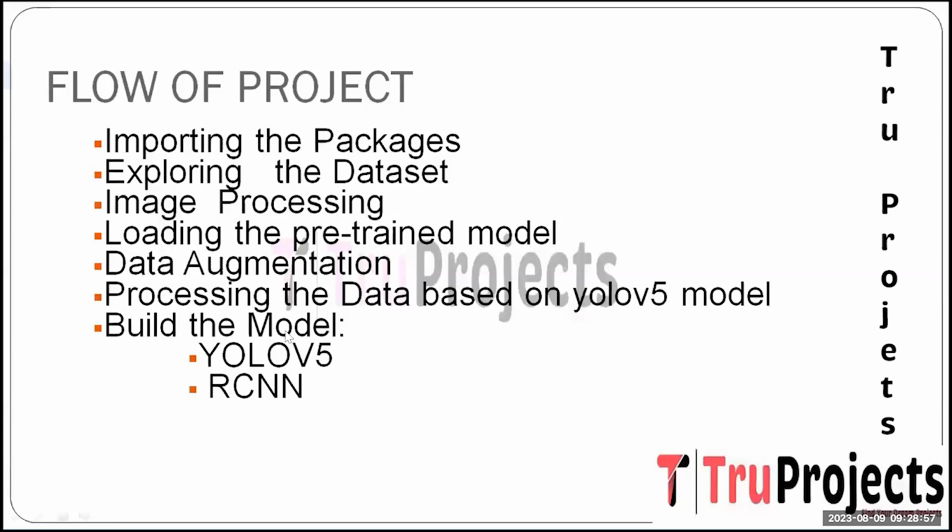And the next step is building the model. Here various models are built for finger vein detection. And the first one is YOLO V5. It stands for You Only Look Once version 5, a cutting-edge object detection framework that rapidly identifies objects within images. Its architecture segments images into grids, predicting the bounding box and class probability per grid cell in a single pass. In the context of finger vein detection, YOLO V5's real-time processing ensures swift and accurate identification of the vein pattern, making it suitable for authentication scenarios requiring a quick response.